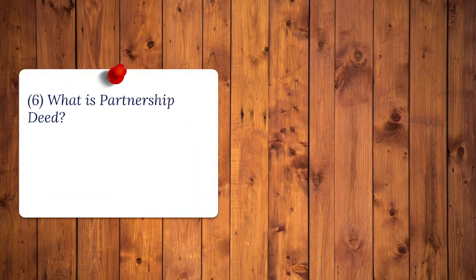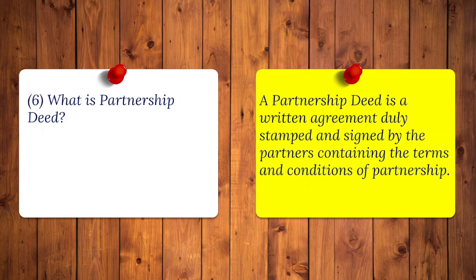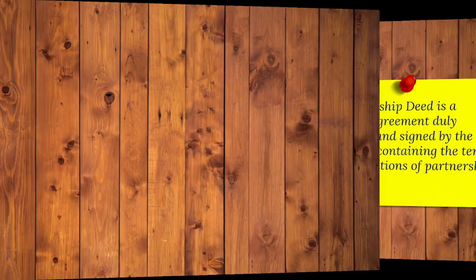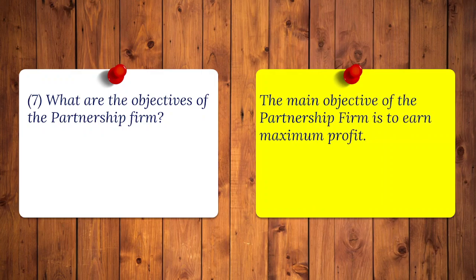6. What is partnership deed? Answer. A partnership deed is a written agreement, duly stamped and signed by the partners, containing the terms and conditions of partnership. 7. What are the objectives of the partnership firm? Answer. The main objective of the partnership firm is to earn maximum profit.